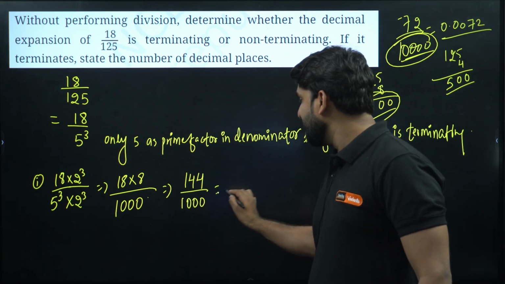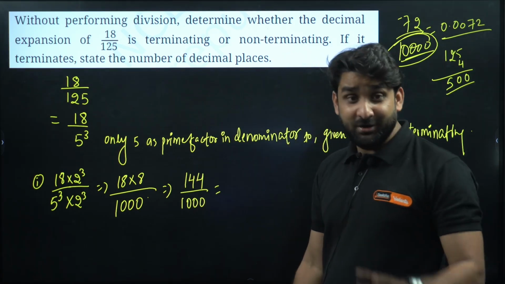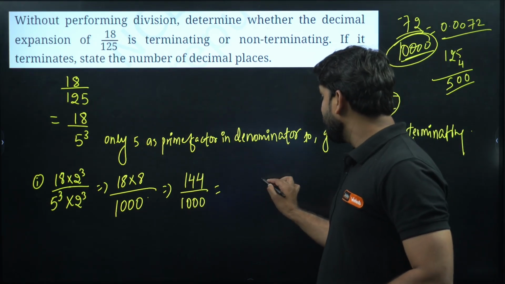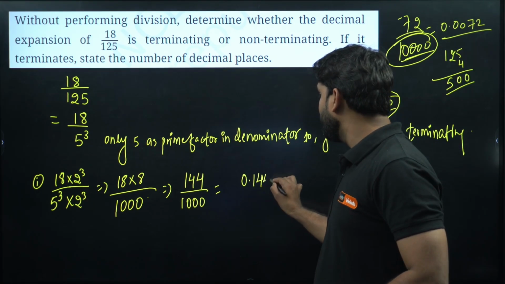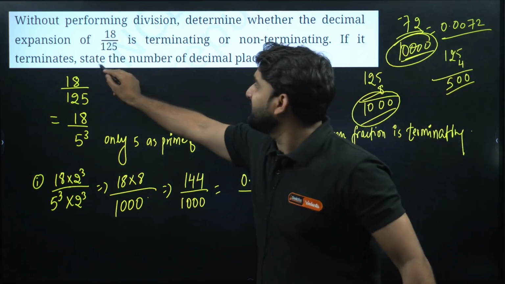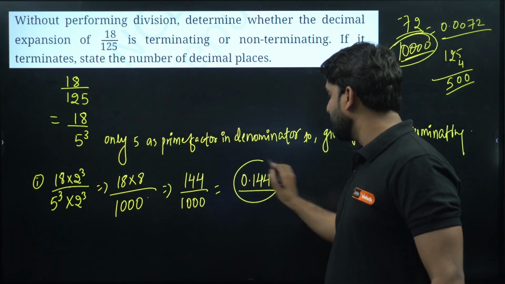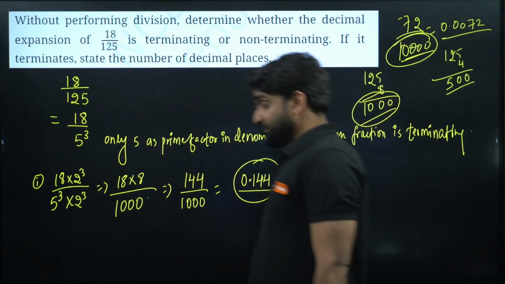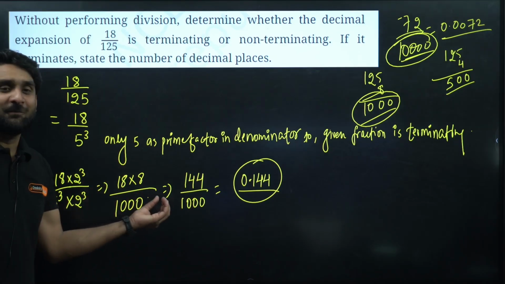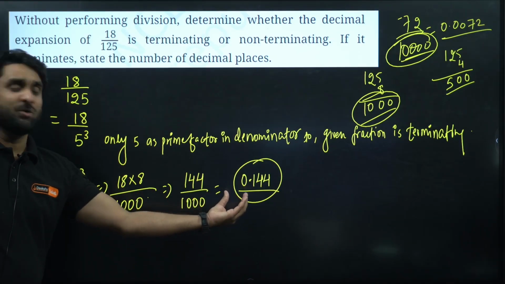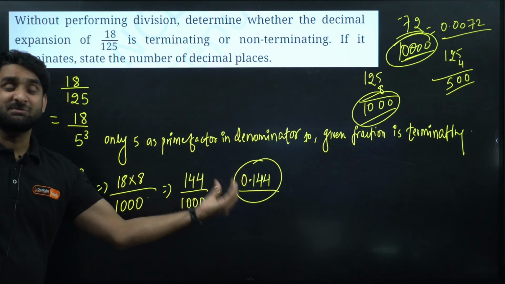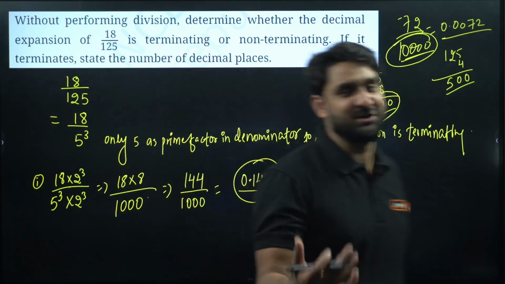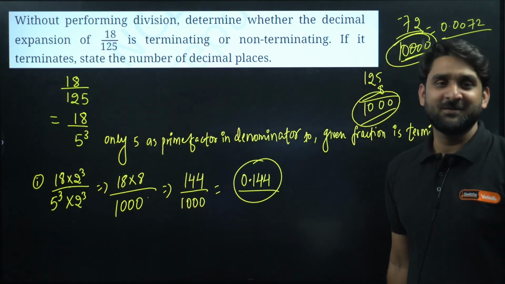So what will be the decimal expansion? How many zeros in denominator? 3 zeros. And how many digits are there in numerator? 3 digits are there. So we can put 0.144 as the answer. So if it terminates, state the number of decimal places. So how many number of decimal places? 3 number of decimal places. This is the beauty of this. So without dividing, we can find the decimal expansion of a fraction which is terminating, which is only terminating. If the fraction is non-terminating, we can't find the decimal expansion.